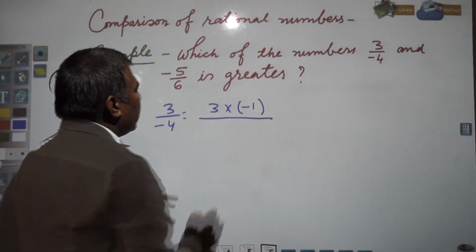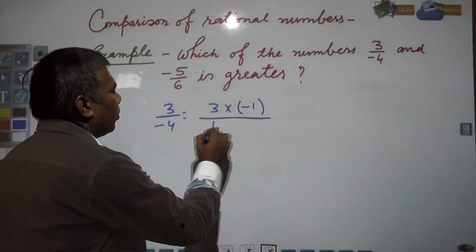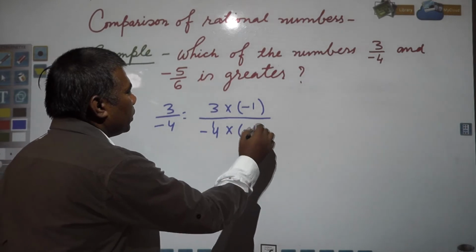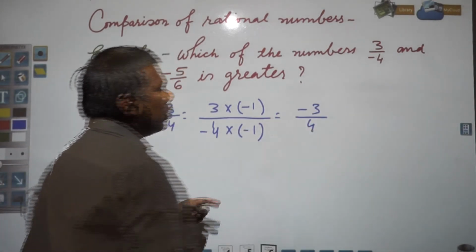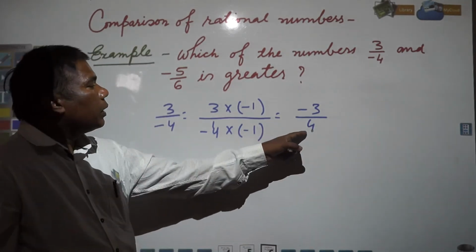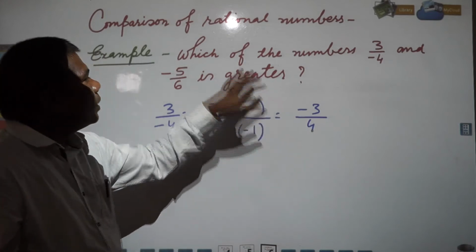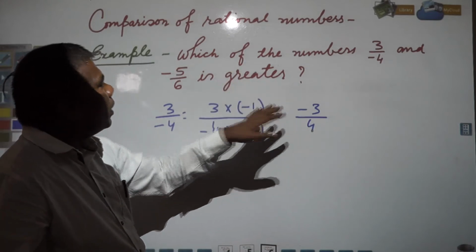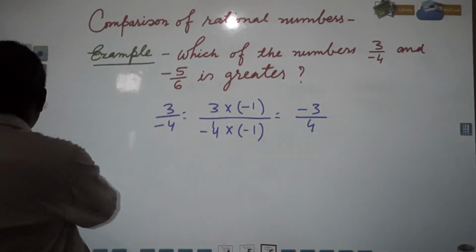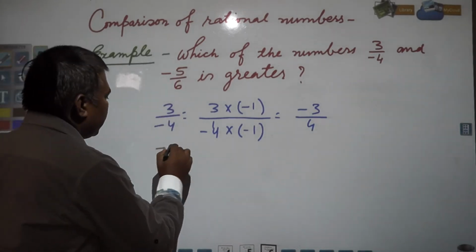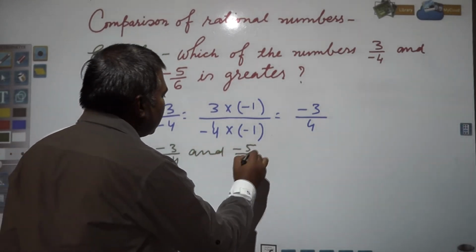You multiply -4 by -1. -4 into -1. So it will become -3 by 4. So when the denominator is positive, then this is called standard form, right? So first you convert into standard form. Now you have minus 3 by 4 and minus 5 by 6.